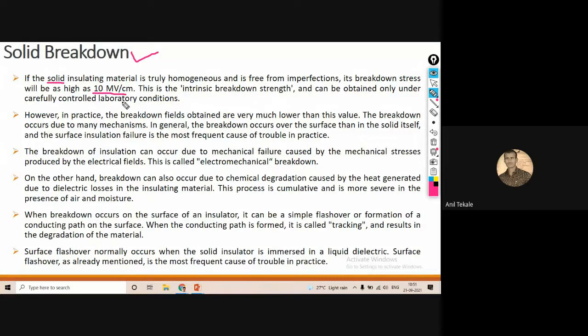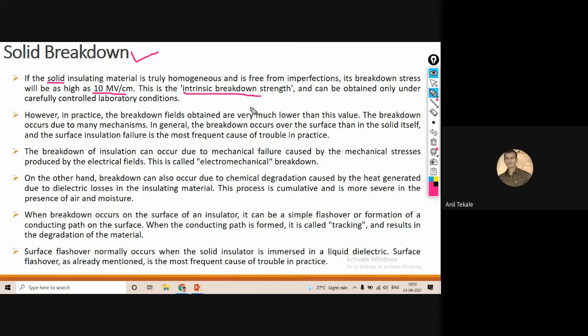This is the intrinsic breakdown strength, and that can be obtained only in laboratory conditions. However, in practice the breakdown fields obtained are very much lower than this value. In every mechanism where breakdown occurs, in general the breakdown occurs over the surface rather than in the solid itself.